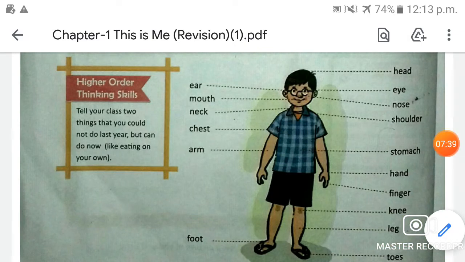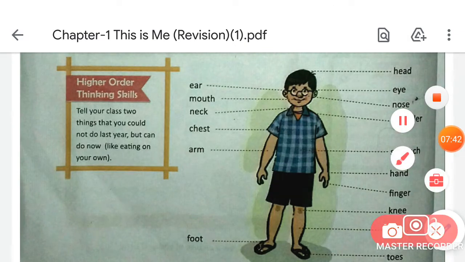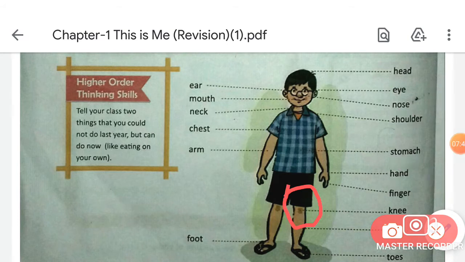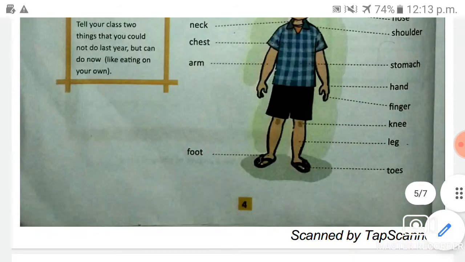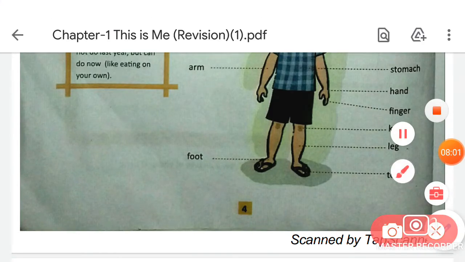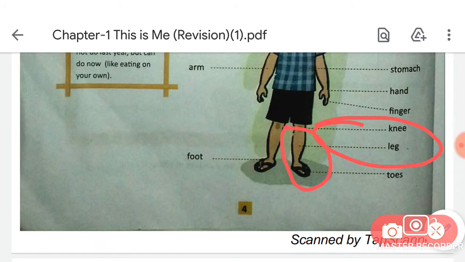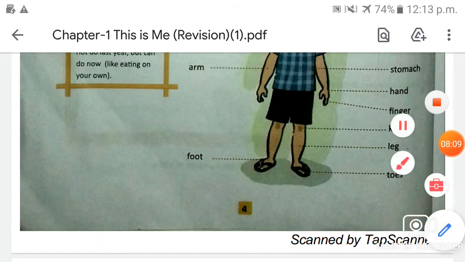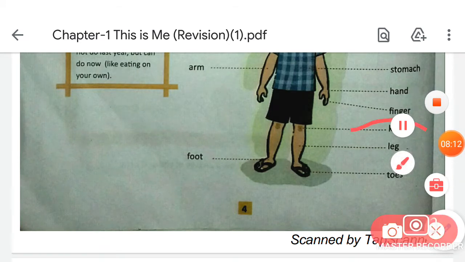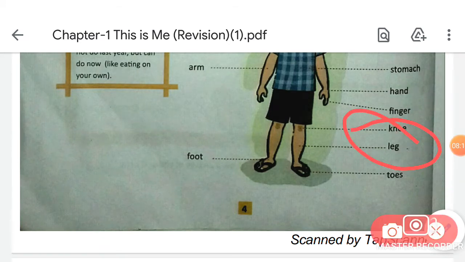Now next one is knee. What is this? This is our knee. The spelling of knee is K-N-E-E. Knee. And now next one is leg. This is our leg. The spelling of leg is L-E-G.